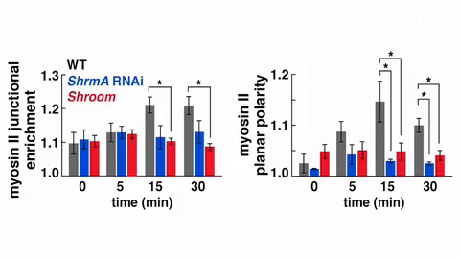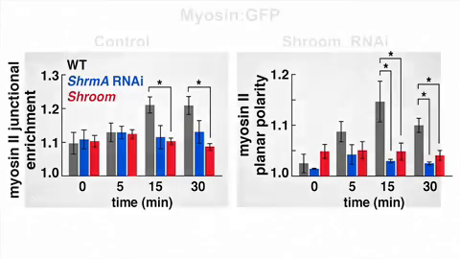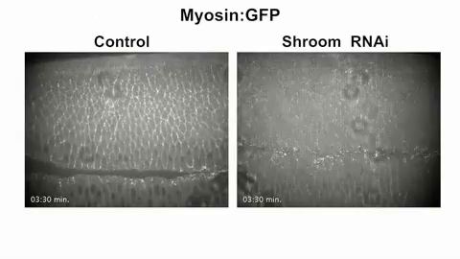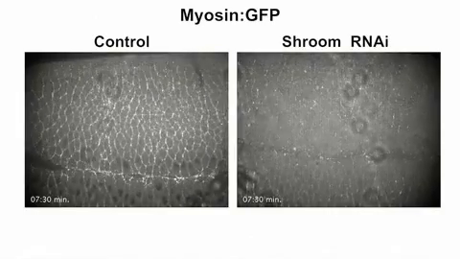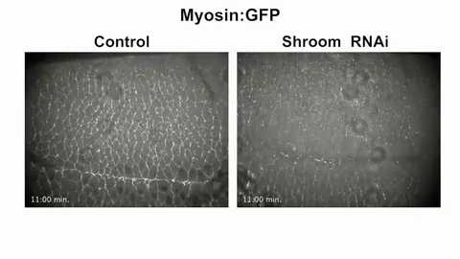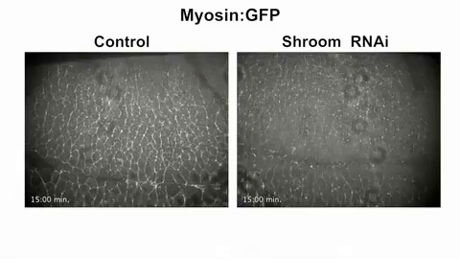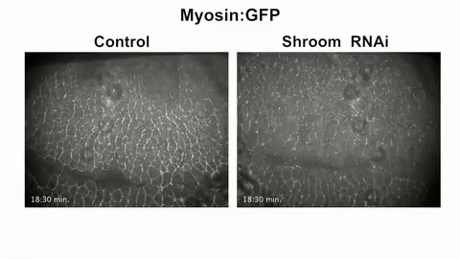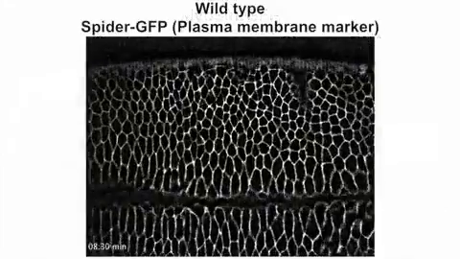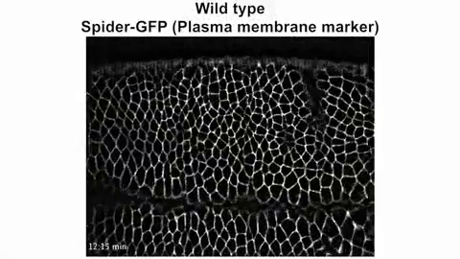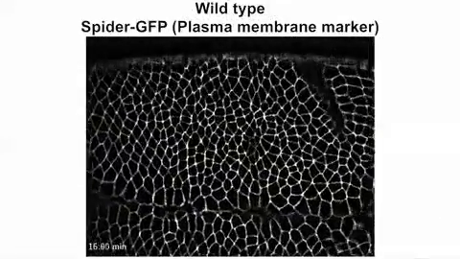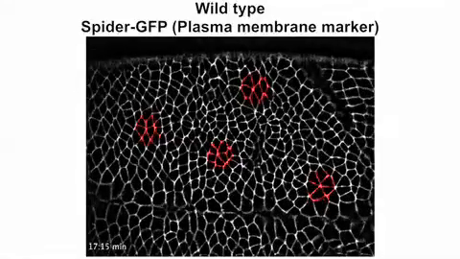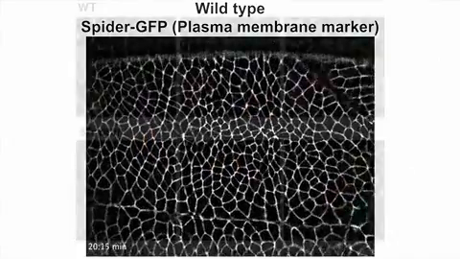So this suggested to us that Shroom was not involved in breaking the symmetry and the initial formation of myosin cables, but it was rather involved in a mechanism that would maintain or amplify the amounts of myosin throughout the second stage of germ-band extension. At this stage of axis elongation, cells mainly intercalate by forming multicellular rosettes, structures formed by the contraction of robust actomyosin cables spanning multiple cell interfaces.